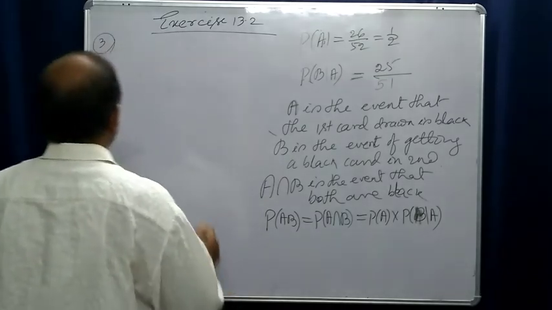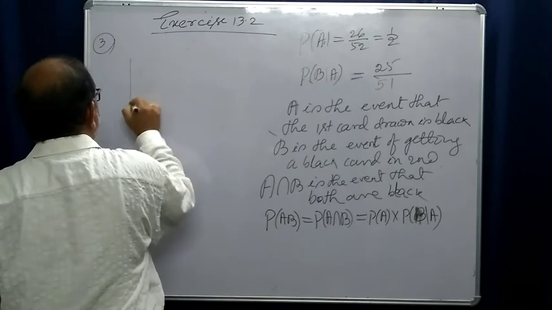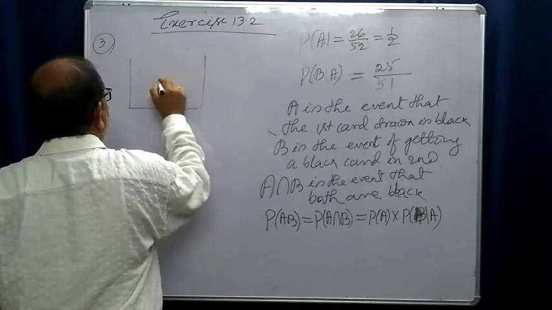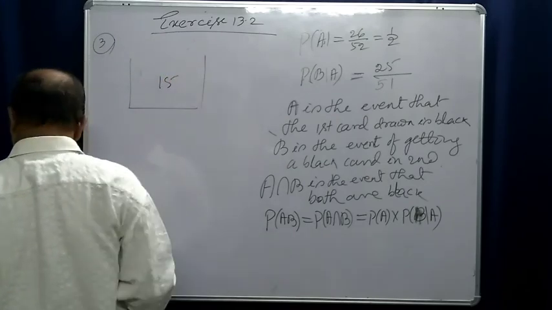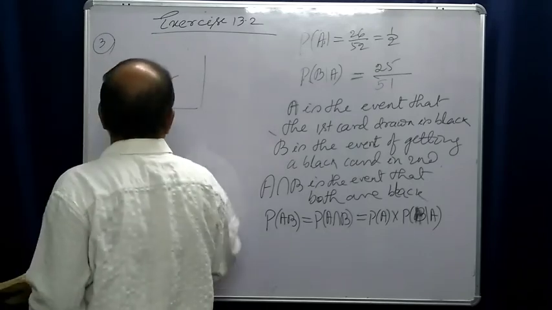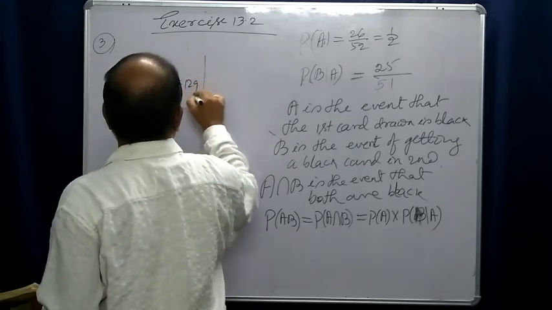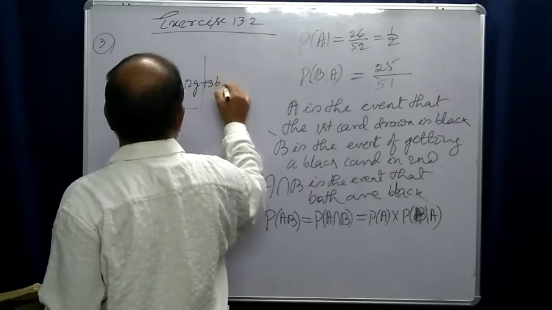A box contains 15 oranges, that is 12 good and 3 bad.